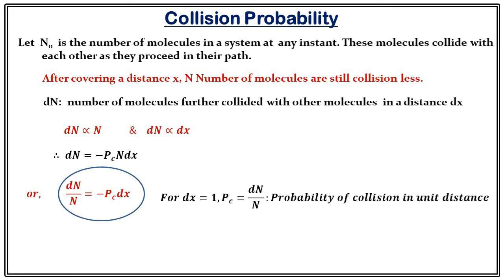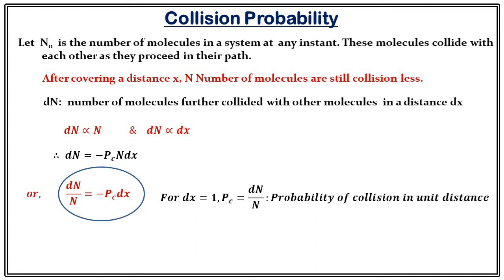That is the probability. How can we define a probability? Probability is the number of favorable outcomes divided by the total number of possible outcomes. Here dn is the number of molecules collided and n is the total number of molecules. Therefore this Pc is called the probability of collision. Now we will try to find the expression for this Pc.